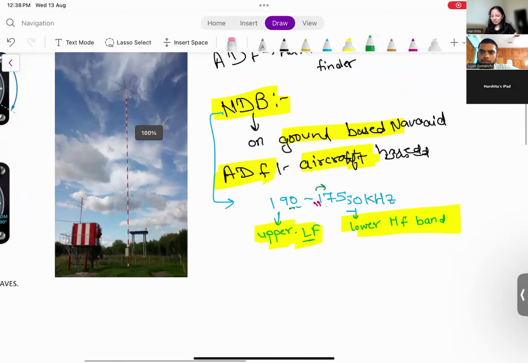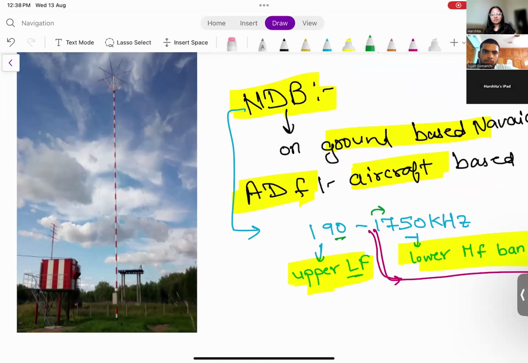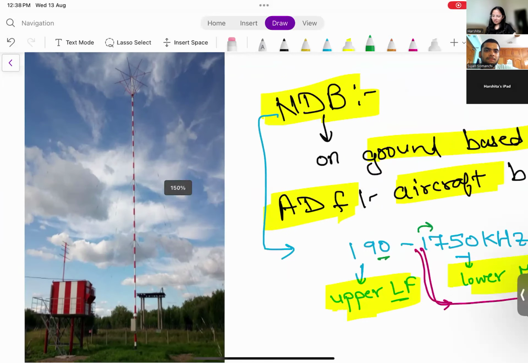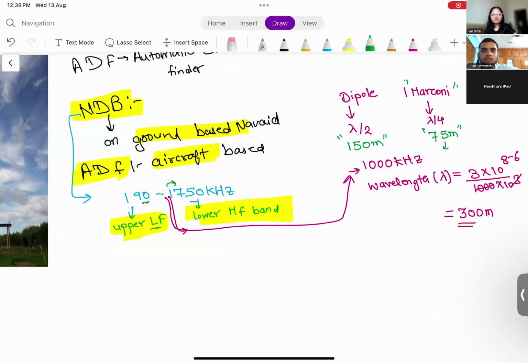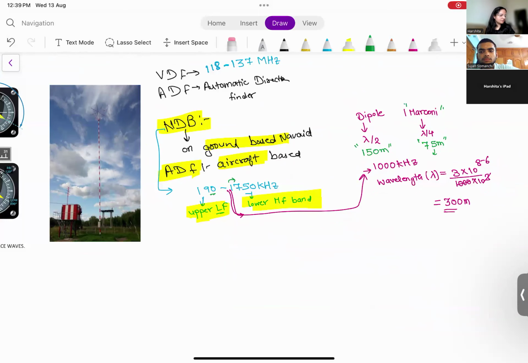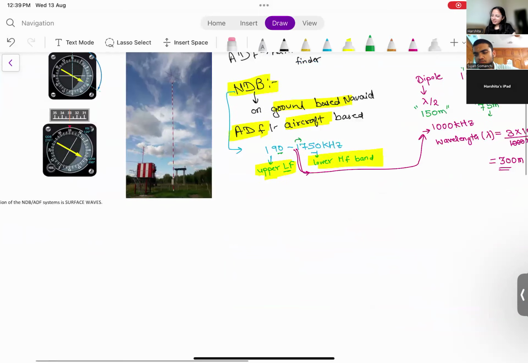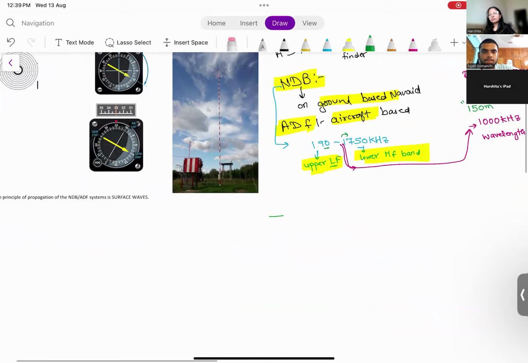Do you see how long this NDB situated on ground is? It looks quite long, right? Yes, this antenna is very long. It can vary anywhere between 10 to 75 meters. All right. Now, NDBs are generally represented by two letters in general. For example, there is an NDB in Kanpur. So it will be represented like Kilo Alpha.